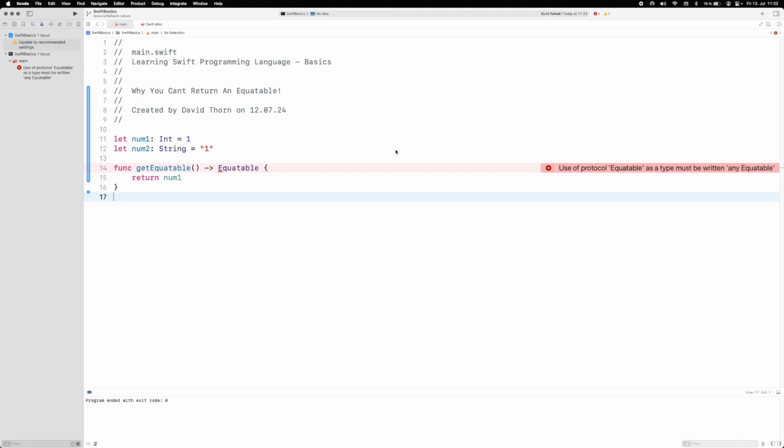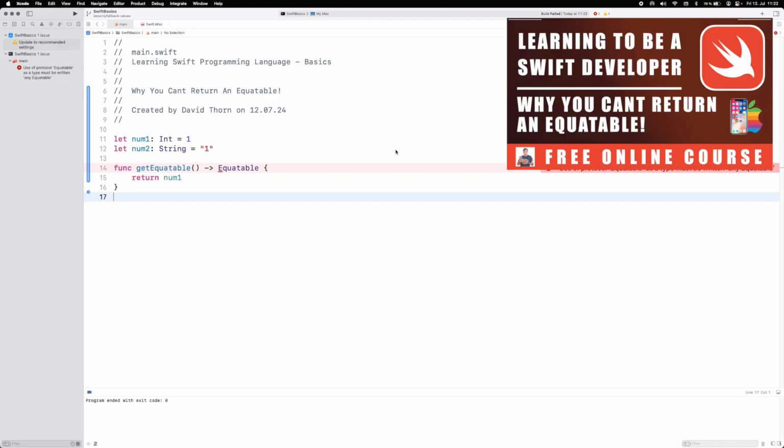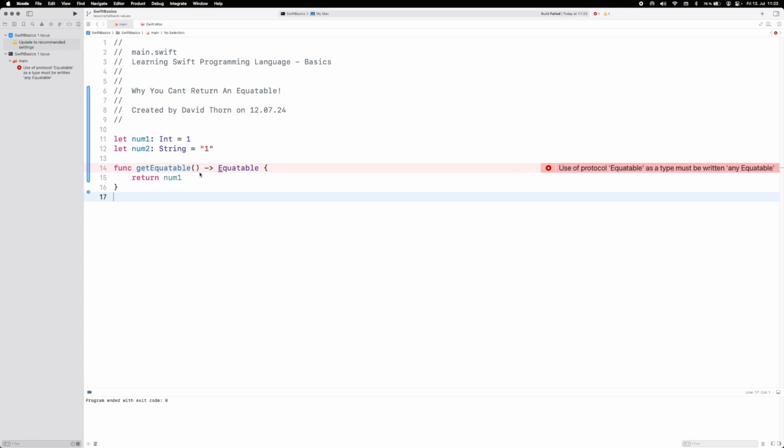In this video, we're going to be talking about why you can't return an Equatable. Here's the function, getEquatable, and it returns an Equatable. We return num1. We know strings, integers, and all primitive types in Swift conform to Equatable, but we can't return this as an Equatable.